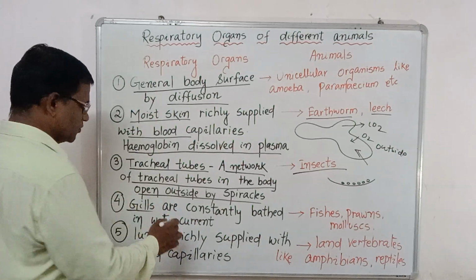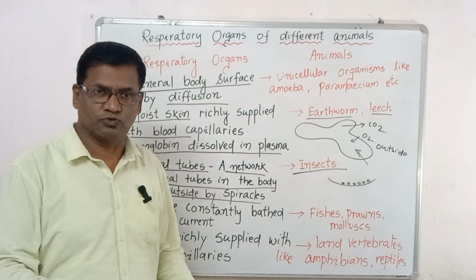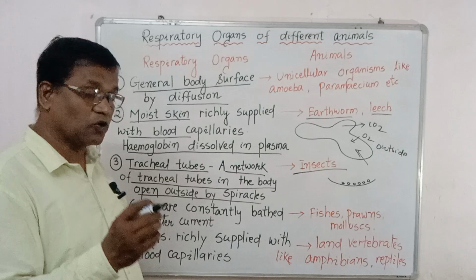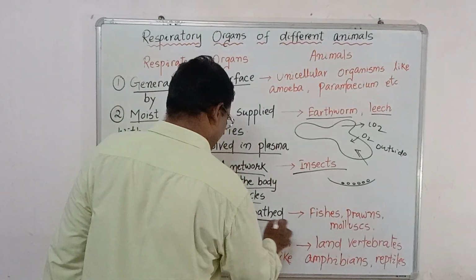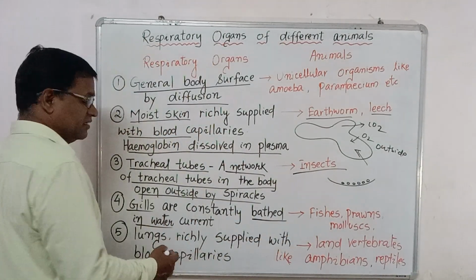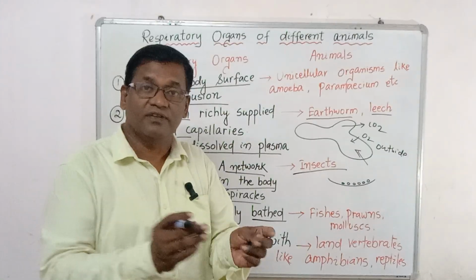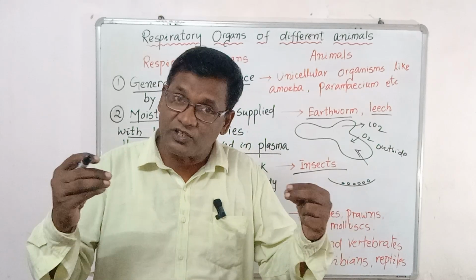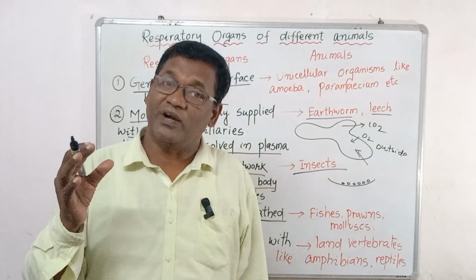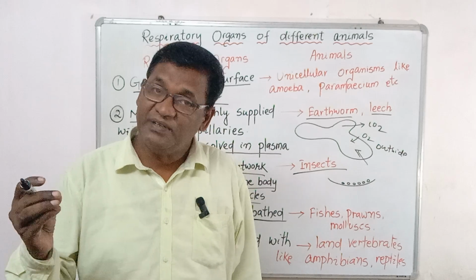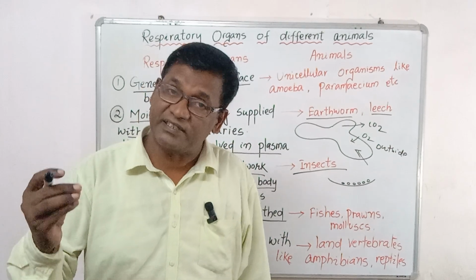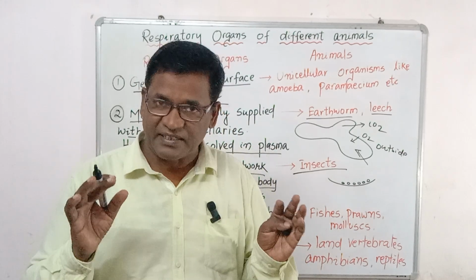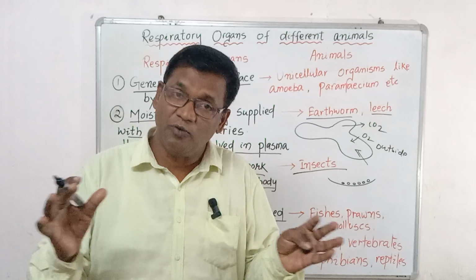Now gills. If you bring a fish to your house, it has two gills, one on each side, and these gills are constantly bathed in water. What does it mean? When the fish moves in the water, water continuously comes in contact with the gill. Because water contains dissolved oxygen, the gill immediately takes the oxygen from the water into the body, where it is used, and the body releases carbon dioxide. That's why the gill should be continuously bathed.